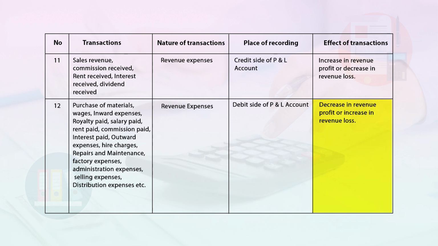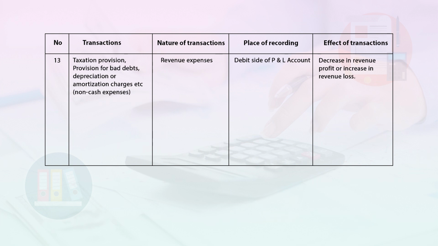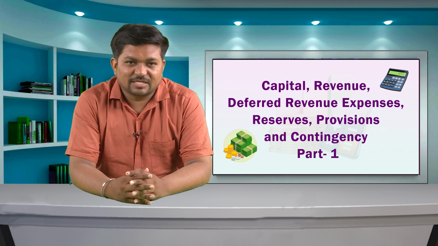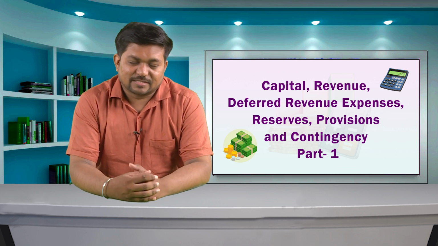Next and final transaction is taxation provision, provision for bad debts, depreciation or amortization charges, etc. These all are non-cash expenses. The nature of transaction is revenue expenses. Place of recording is debit side of profit and loss account, and effect is decrease in revenue profit or increase in revenue losses. Students, for further clarity of capital and revenue transactions, let us understand some illustrations.